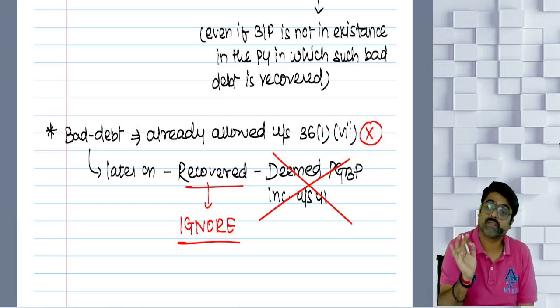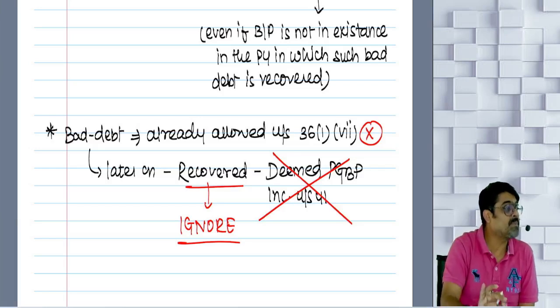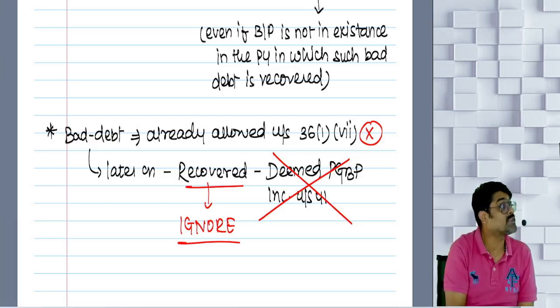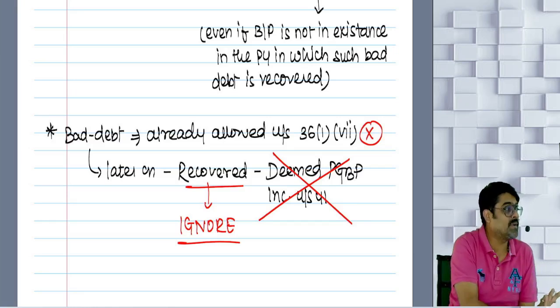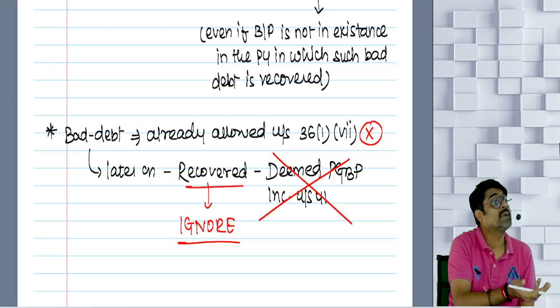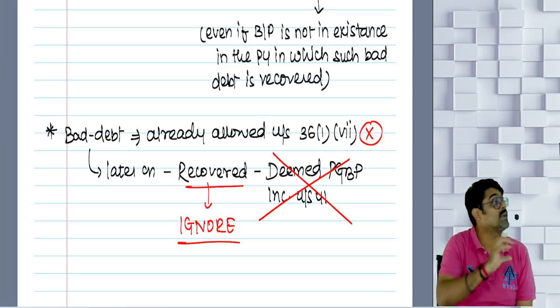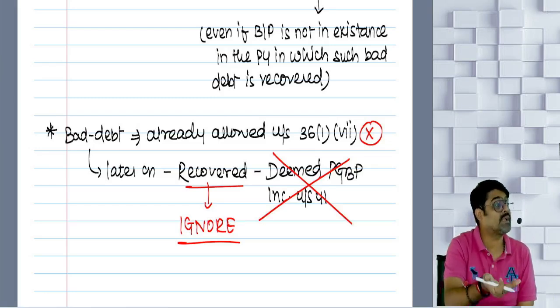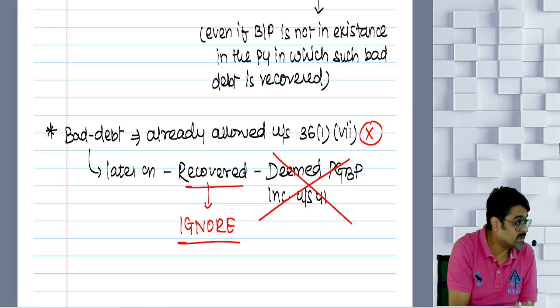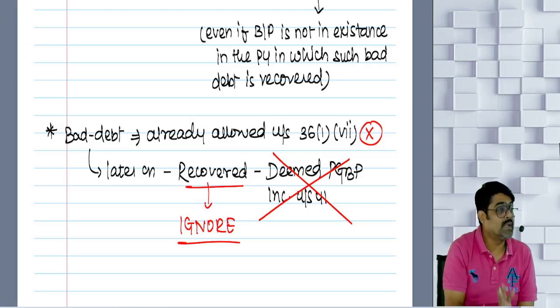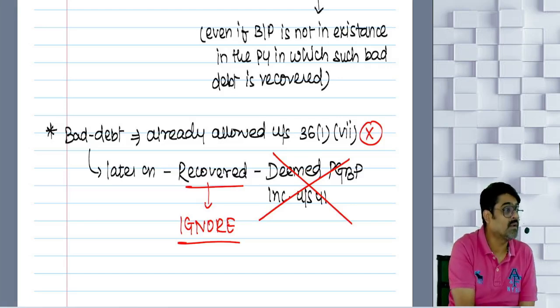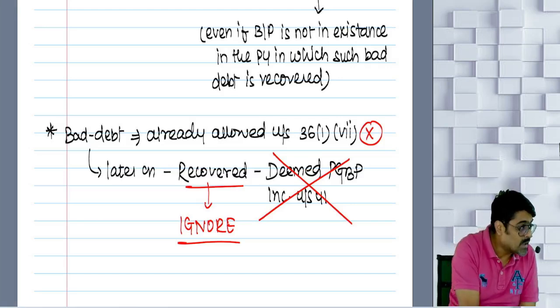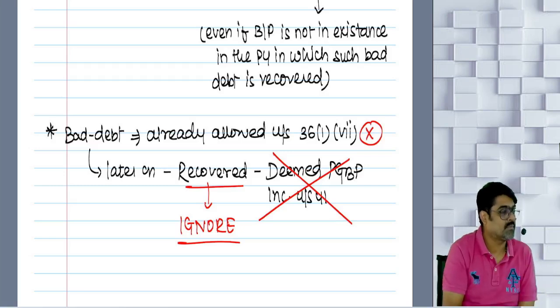So whenever you will charge any income under the head PGBP as deemed PGBP income, under section 41, it is not required that the year in which you are charging that income as deemed PGBP income, in that year the business should also be in existence to which that income relates. Even if business is not in existence, even if the activities of that business are not in existence in that year, still the income of that business will be taxable in the year of recovery as deemed PGBP income.